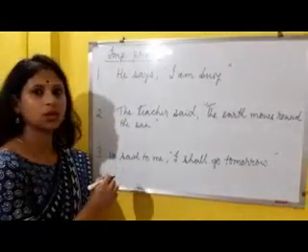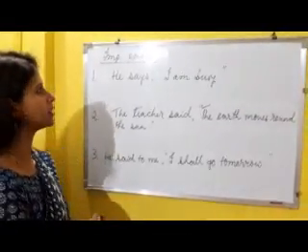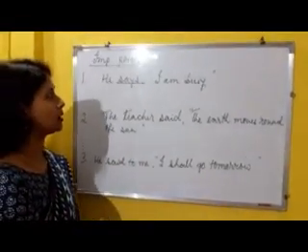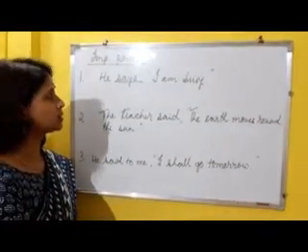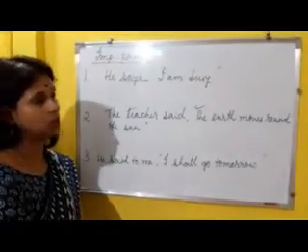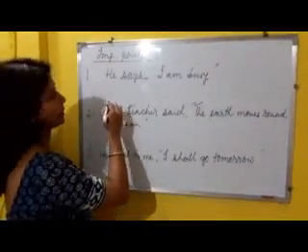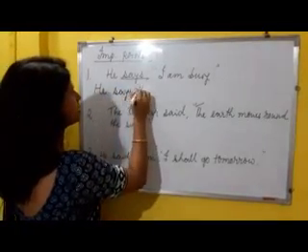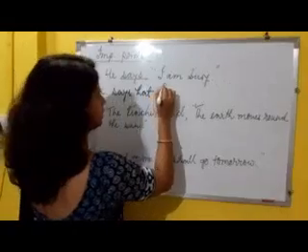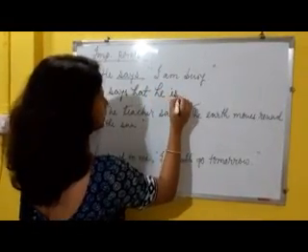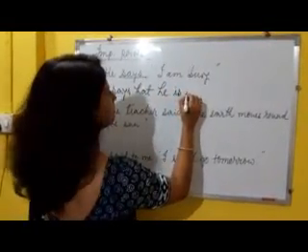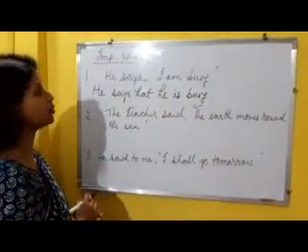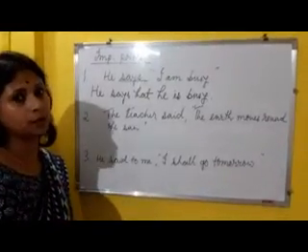Students, I must draw your attention to certain important points. Firstly, if the reporting verb is in present or future tense, then there may not be any change in the tense form for indirect also. For example, in this sentence, he says that he is busy. We will not write "was", we will write "he is busy", because the reporting verb is in the present tense, and the same will happen for future tense also.